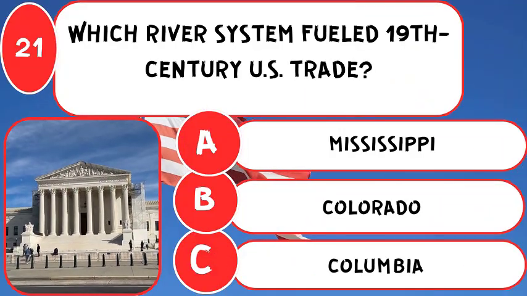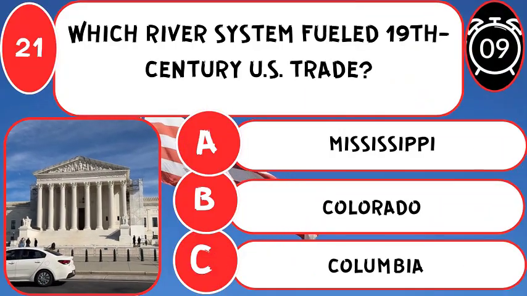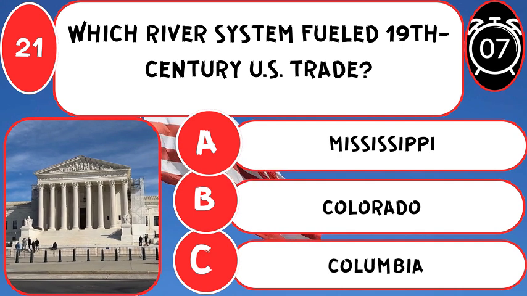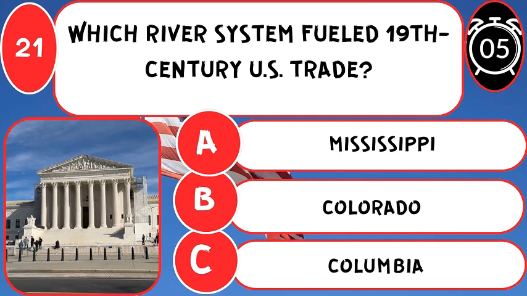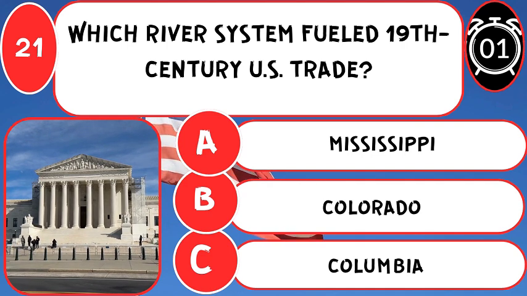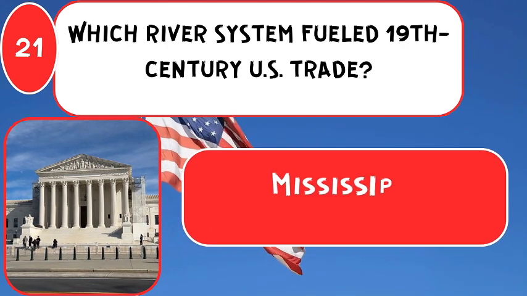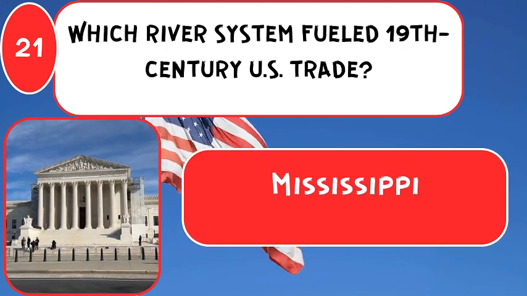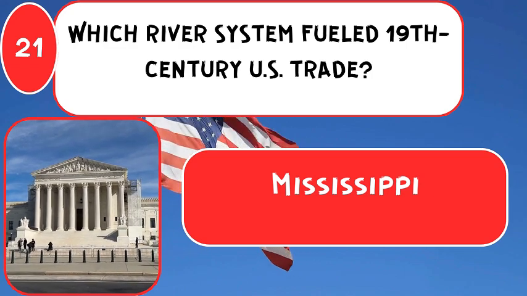Which river system fueled 19th century U.S. trade? The correct answer is Mississippi, the main artery for commerce and settlement.